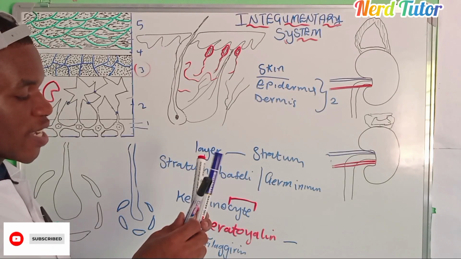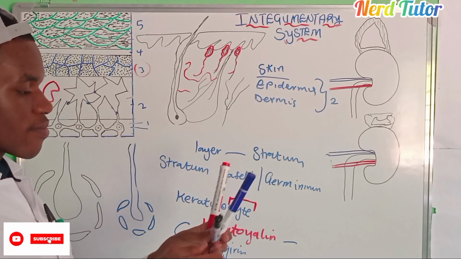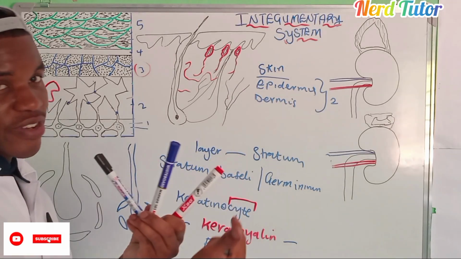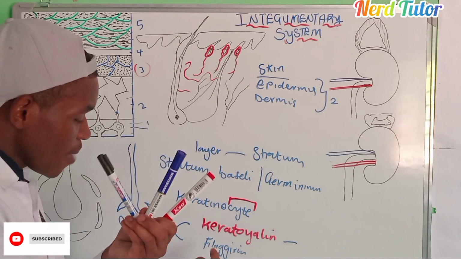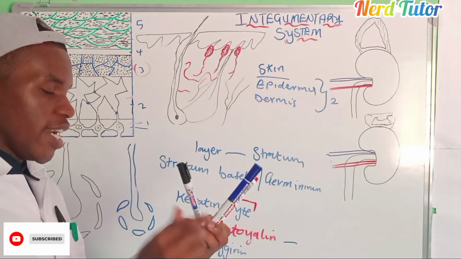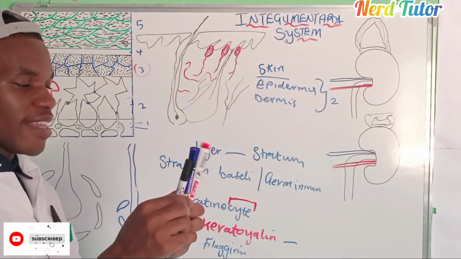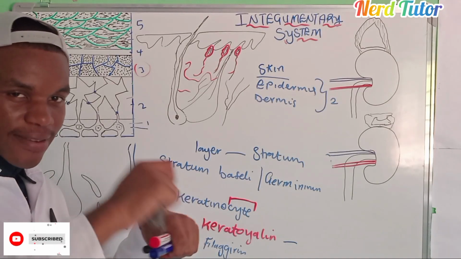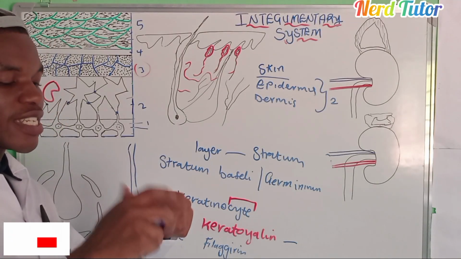As you can see, they are apart, so if this is a cell, these filaments are weak. But the moment filaggrin is produced, it makes sure these filaments are close to each other and tied together, so that they are strong.